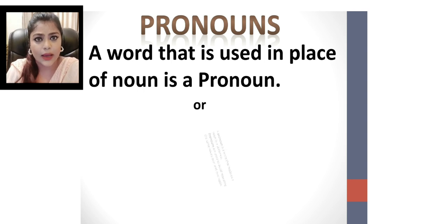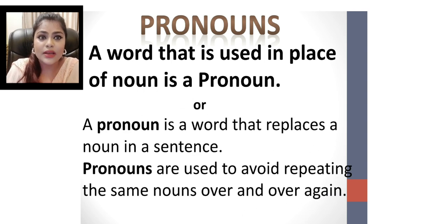A pronoun is a word that replaces a noun in a sentence. That means we remove the noun and put a pronoun. Pronouns are used to avoid repeating the same nouns over and over again. So it helps to avoid repetition.